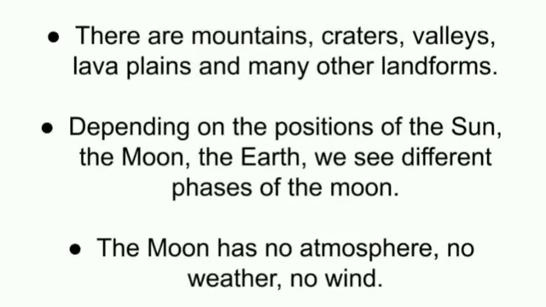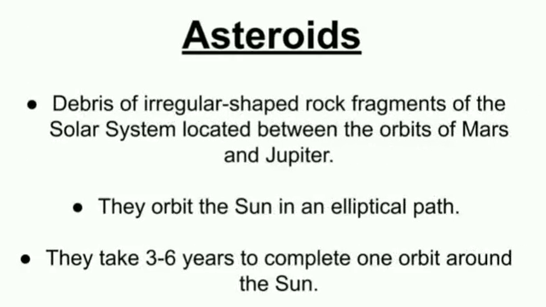Depending on the positions of the Sun, the Moon, the Earth, we see different phases of the Moon. Phases means different shapes of the Moon. Sometimes we see the full moon, sometimes the half moon, sometimes the quarter moon, and sometimes we see 3/4 moon. There are different terms which are explained in the phases of the Moon.